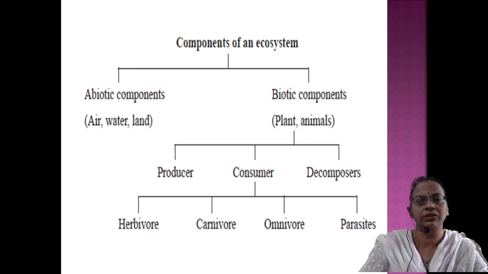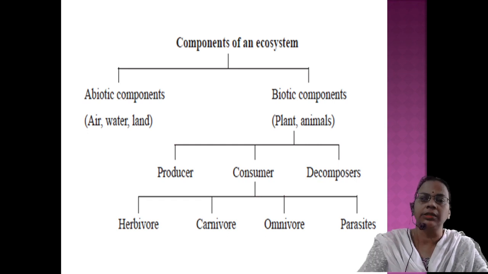After the death and decay of producers as well as consumers, the organic components fixed in the form of their body will be converted back into minerals, and that is done by decomposers. So they retrieve all the nutrients absorbed from the ecosystem, and play a very good role in recycling the nutrients back into the ecosystem.